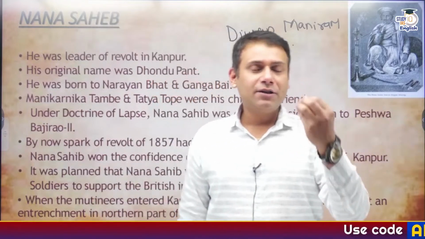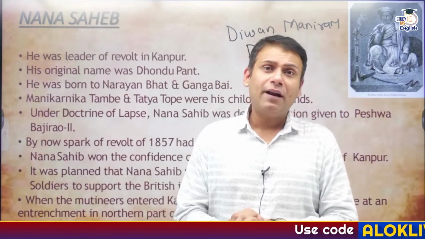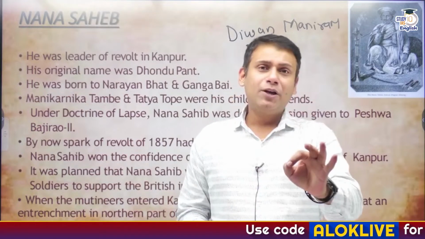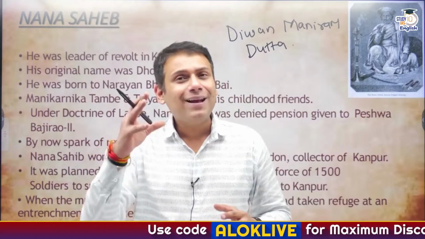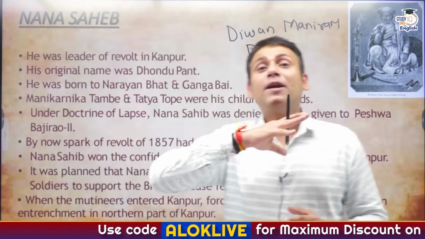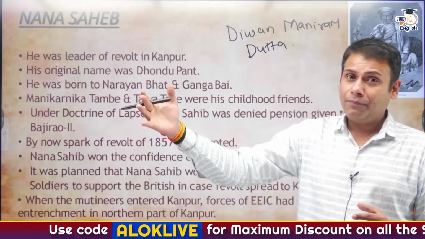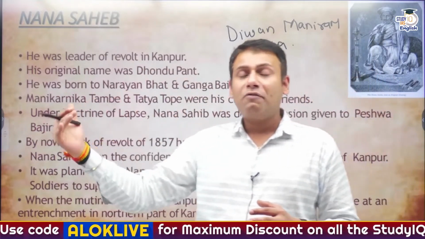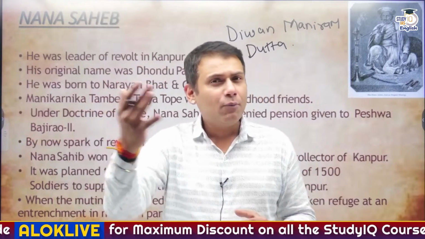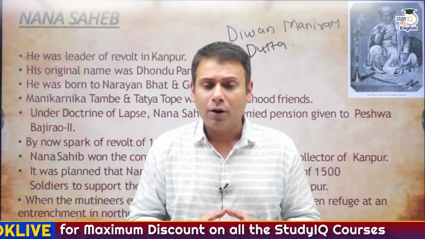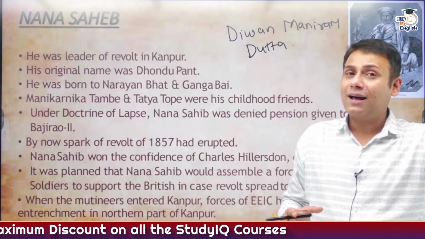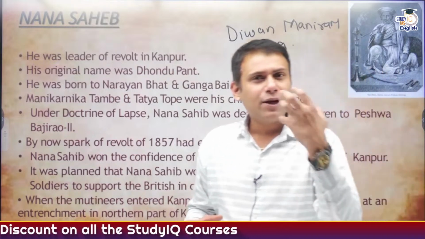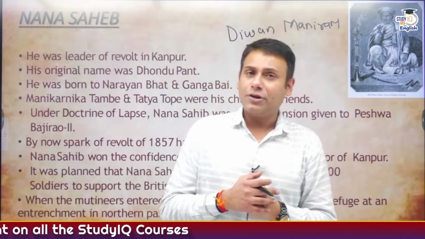Nana Sahib Peshwa, as I have told you, what was a major reason for Nana Sahib Peshwa participating in the revolt of 1857? Nana Sahib Peshwa's father, Peshwa Bajirao II, used to get an annual pension of rupees 8 lakh. Now this pension was denied to Nana Sahib Peshwa. In fact, Nana Sahib Peshwa ji sent one of his close associates and friends, Azimullah Khan, to negotiate with the British Crown. Forget about negotiations, the Britishers hardly listened to any of the offers of Nana Sahib Peshwa. So Nana Sahib Peshwa ji had a vengeance against the Britishers.